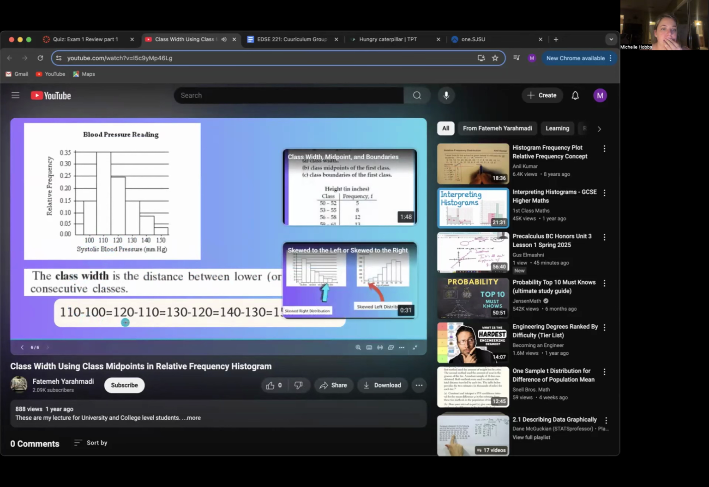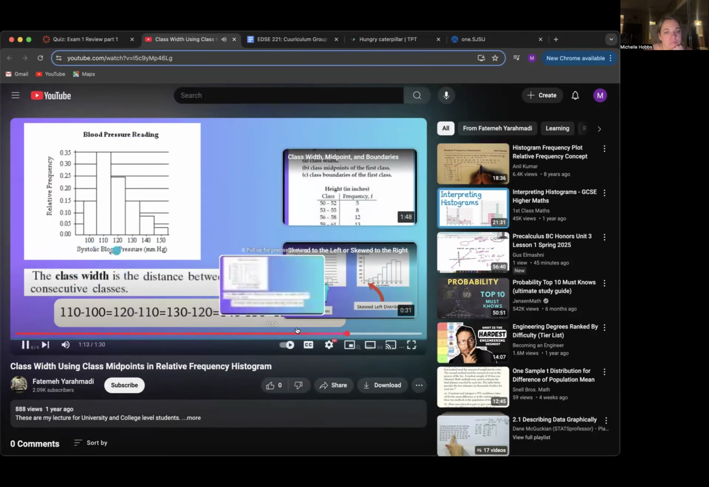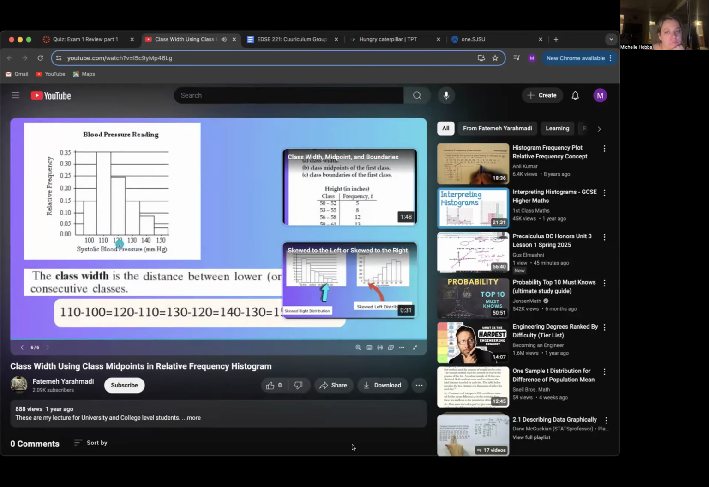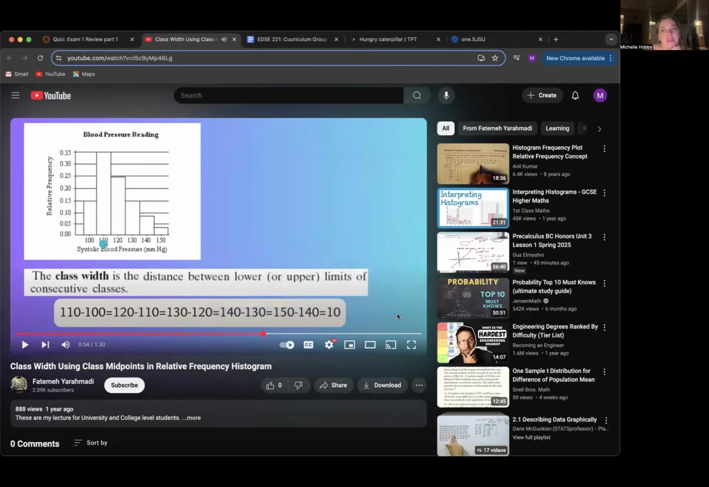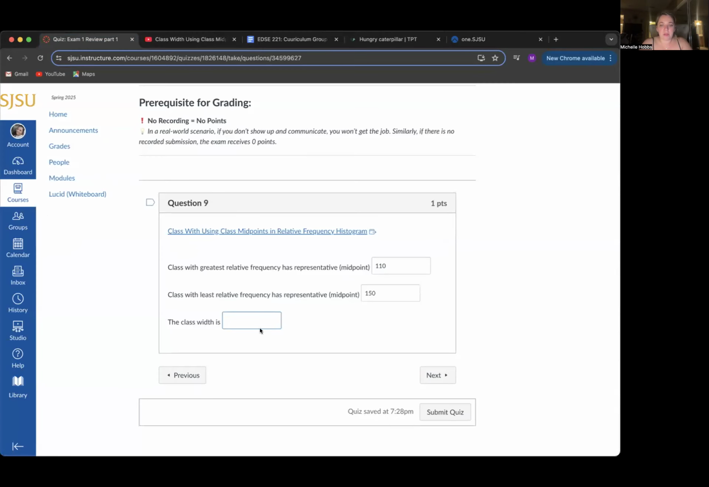110 minus 100 is the same as 120 minus 110, and 130 minus 120. The difference between these midpoints, as we can see, is going to be 10. The class width is a distance between, so we don't have lower or upper as explained. So we're just going to look at these bottom numbers and figure out what the distance is, and it's going to be 10. So the class width is 10.